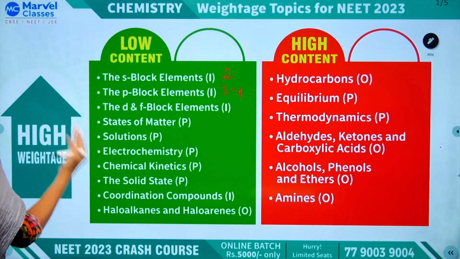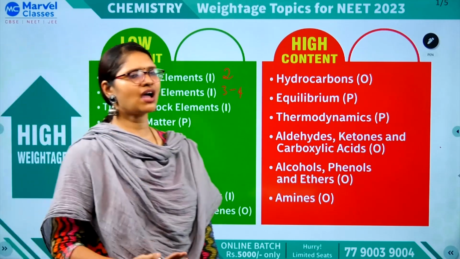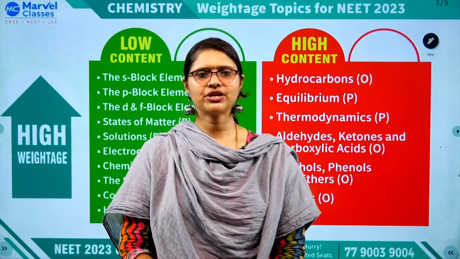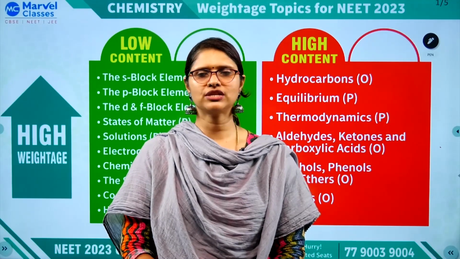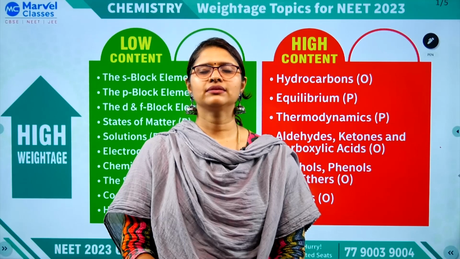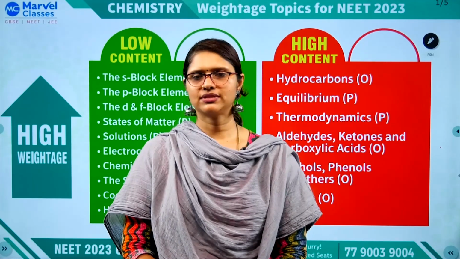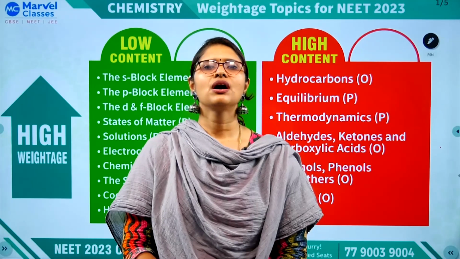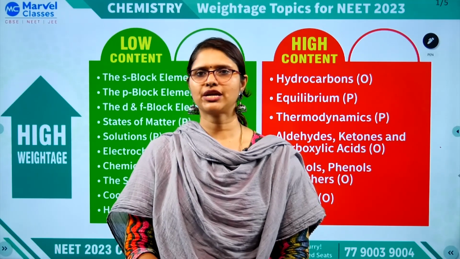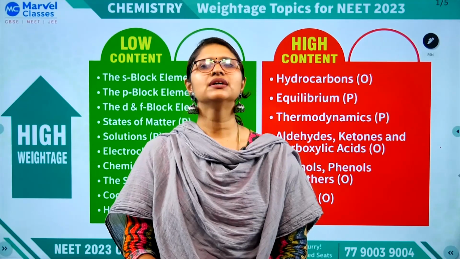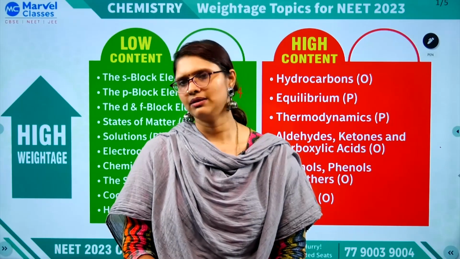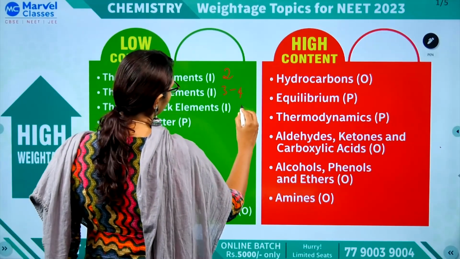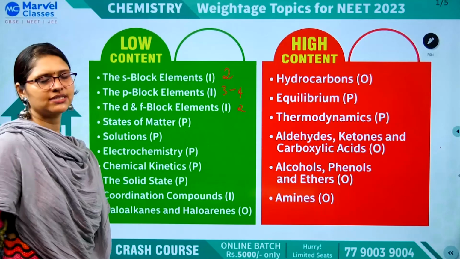The next one is D and F block elements. You just completed them, so they should be fresh in your mind. Go through the topic and solve the previous year questions. Study all the general properties and the extractions of potassium permanganate, potassium dichromate, etc. Similarly for the F block elements. From D and F block elements you will get around 2 questions.